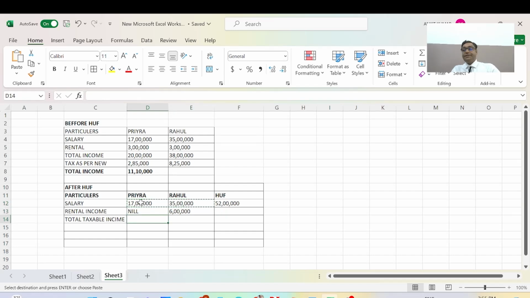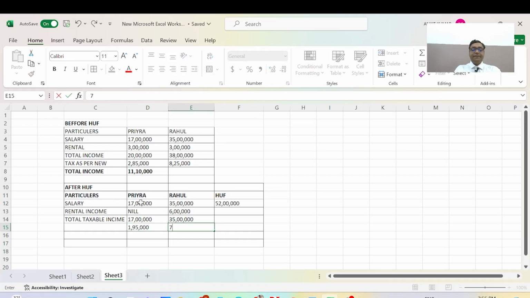as per the new tax regime. 17 lakh or 35 lakh rupees, and as per the new tax regime we calculate here: it is 1 lakh 95,000, and here the calculation is 7 lakh 35,000.